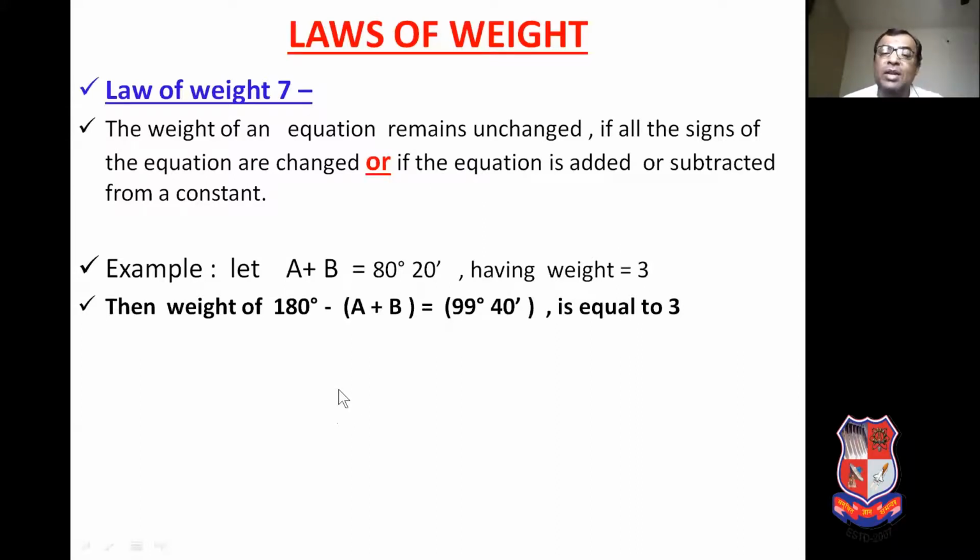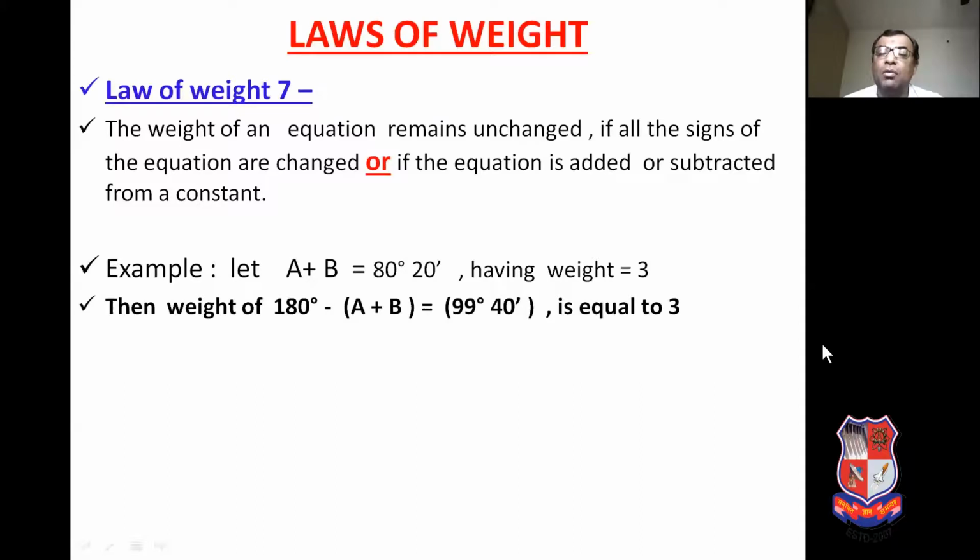Or suppose you subtract the quantity from the constant value 180 degree, 180 minus A minus B, that comes to 99 degree 40 minute. So the weight of this resultant quantity remains unchanged, that is equal to 3 only. So these are the 7 laws of the weight.